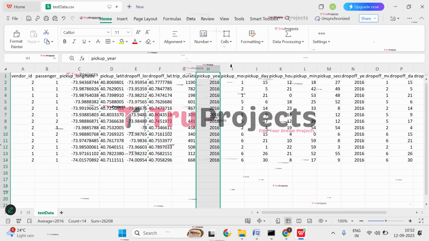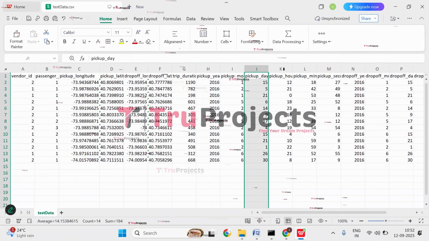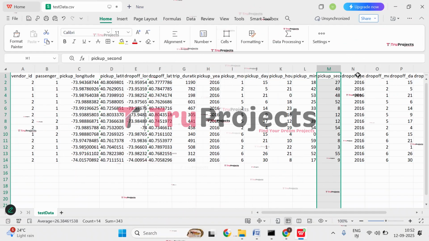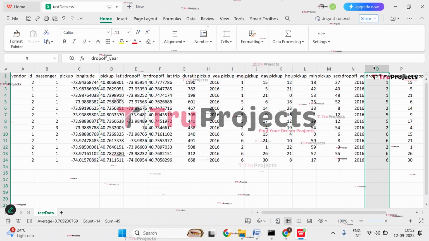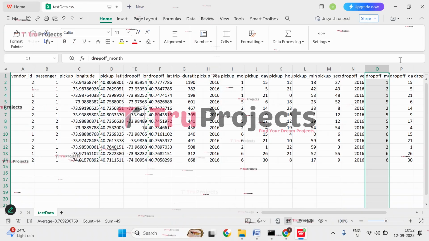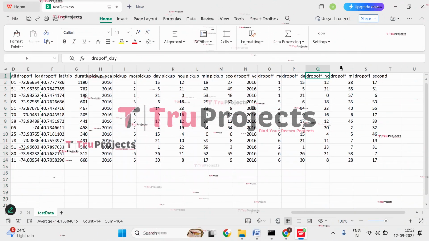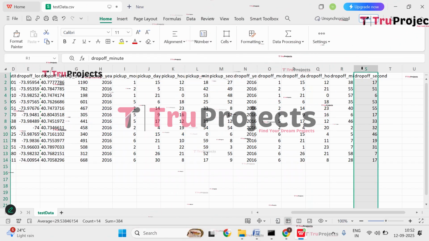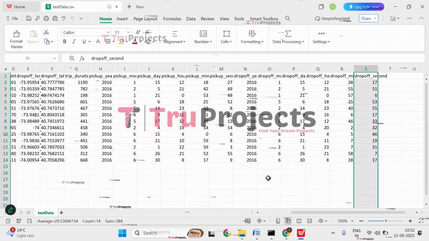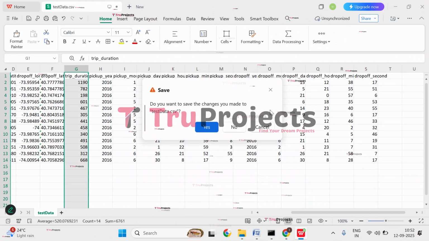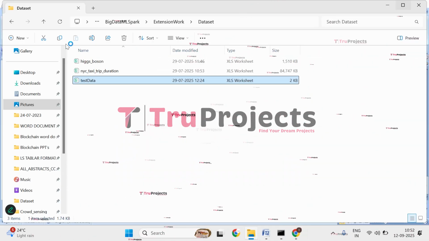And here we have pickup year, pickup month, pickup day, pickup hour, pickup minute, pickup second, drop off year, drop off month, drop off day, drop off hour, drop off minute, and drop off second. So these are the variables that we will be giving as input, excluding this one. Close this, get back.